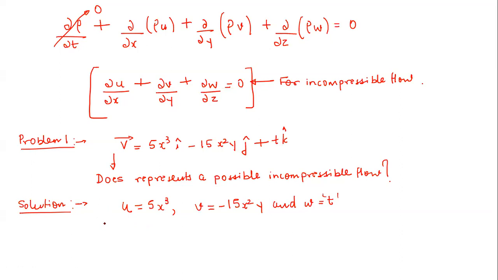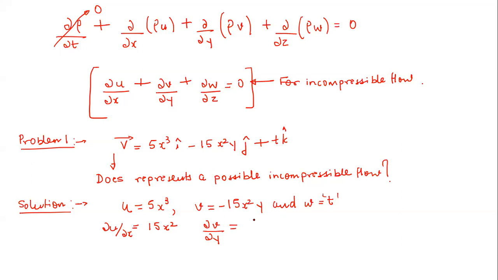Now just differentiate it. First of all, we will take ∂u/∂x, so it is 15x². Then we will take ∂v/∂y, because we are going to substitute all these values into the equation that if the flow has to be incompressible, then it must satisfy ∂u/∂x plus ∂v/∂y plus ∂w/∂z is equal to 0.